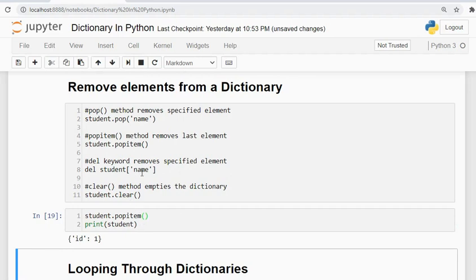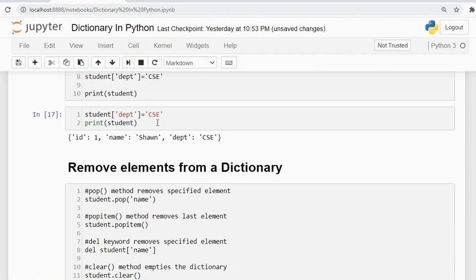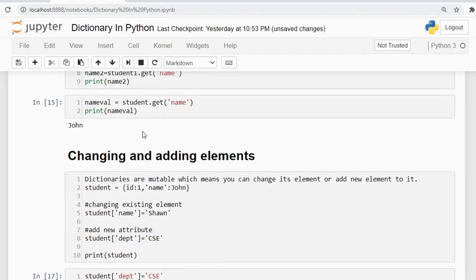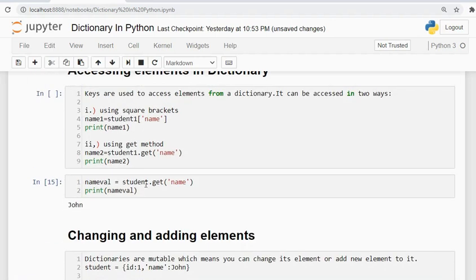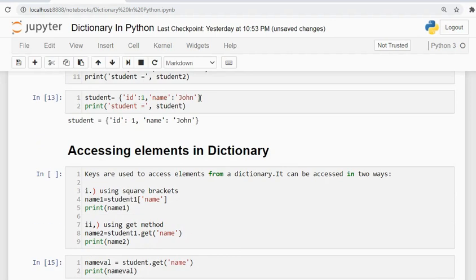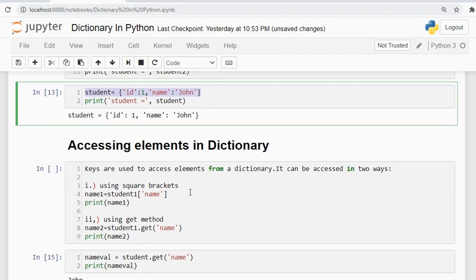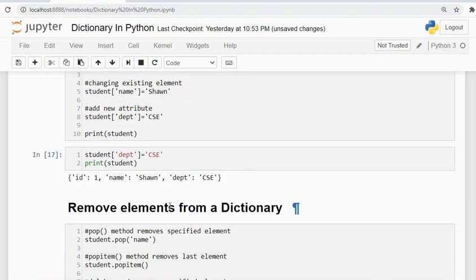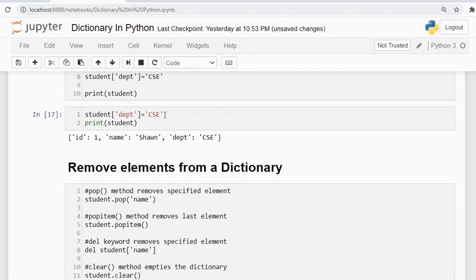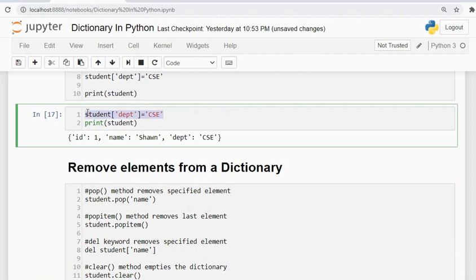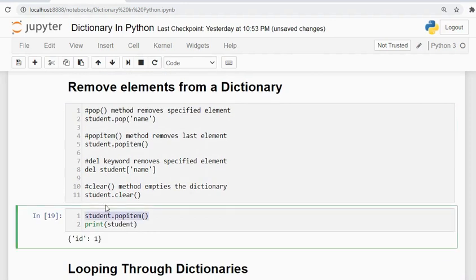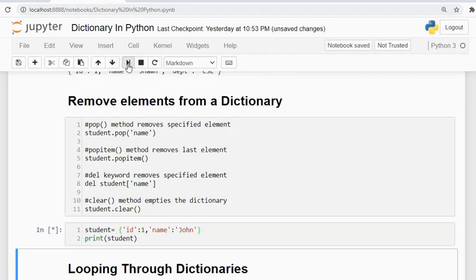Now I want to delete the name, so I need to reassign it. Let's copy the code. Remove element. Let's check if ID and name are present or not.